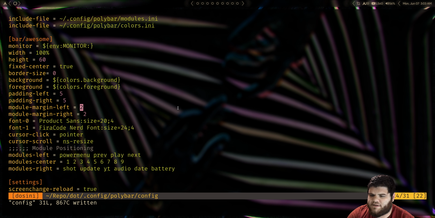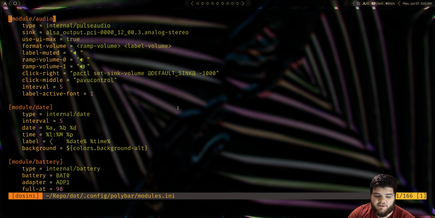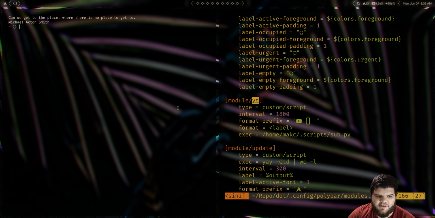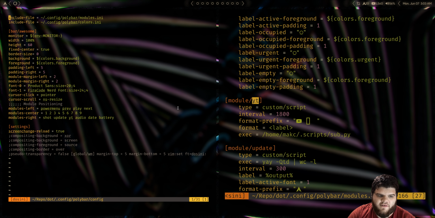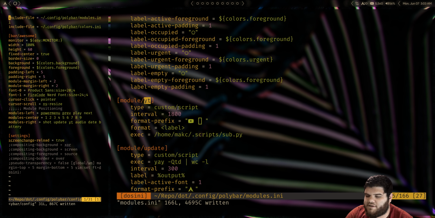The spacing is weird now on some of the modules, but what we could do is go into the module settings, and let's find my YouTube module, add a few extra spaces. Oh, one weird thing now that it's separated out is we have to go into the actual Polybar config file and just save for it to update. That's weird, but it's just how it works now. So let's get that spacing right. I know this isn't probably the proper way to set the spacing, but as long as it looks fine, I don't really care if I'm doing it the right way.